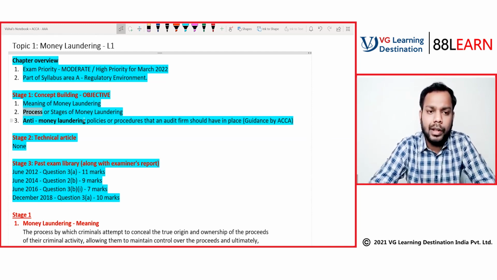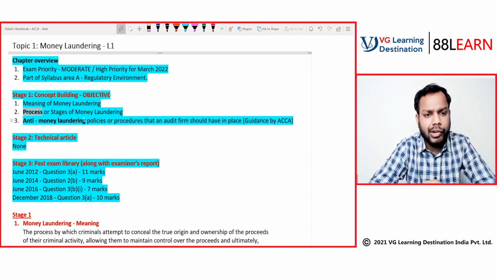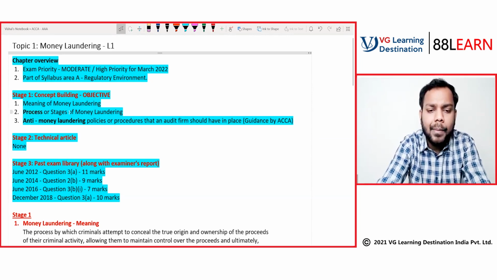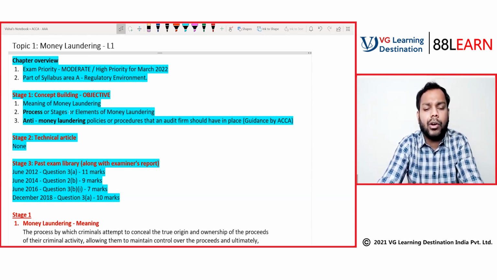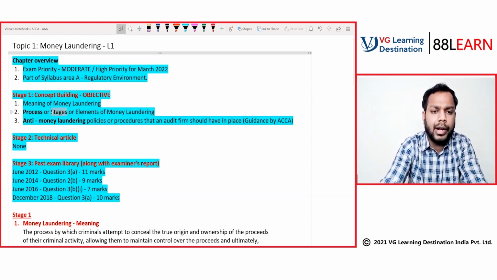So in this topic, we'll be discussing 3 things. First, what is money laundering? Then we'll study the process or stages, or you can say elements, of money laundering.